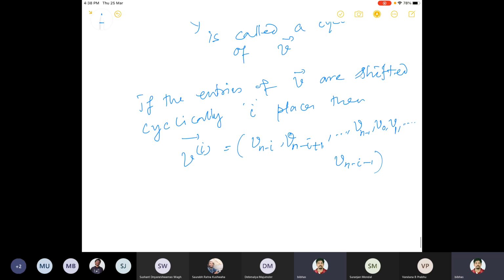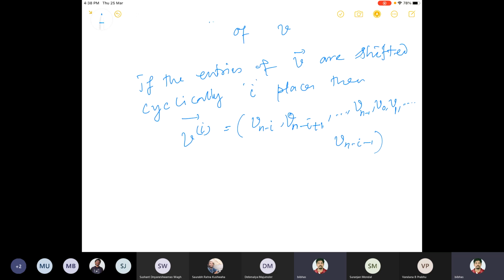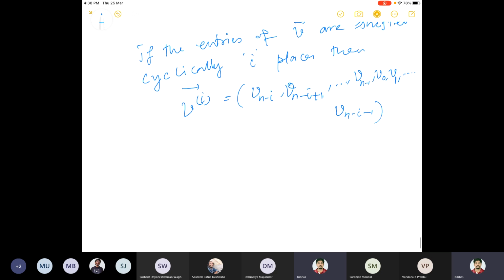This is what you get after i shiftings, starting from v. v can be considered v0. Okay, so cyclically you are shifting i places to the right.